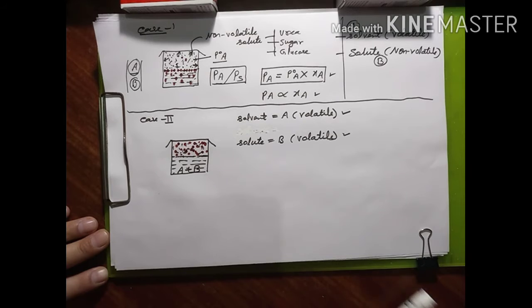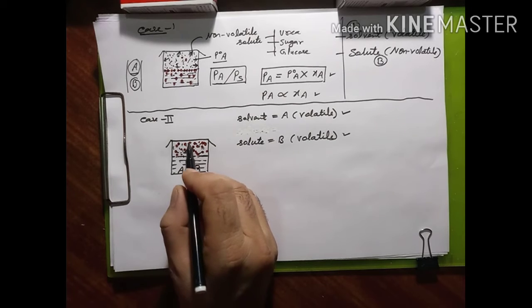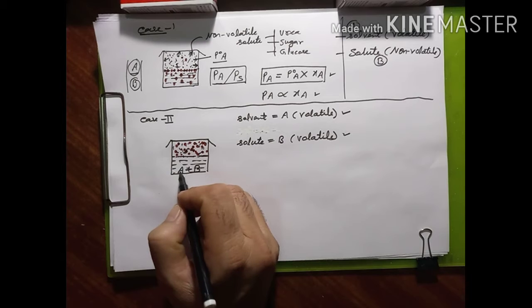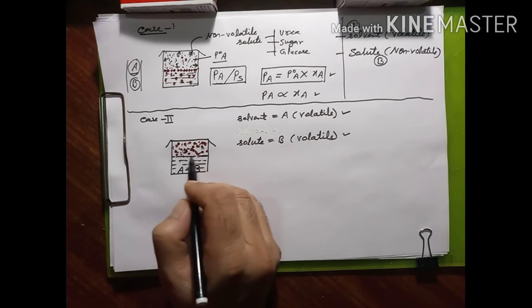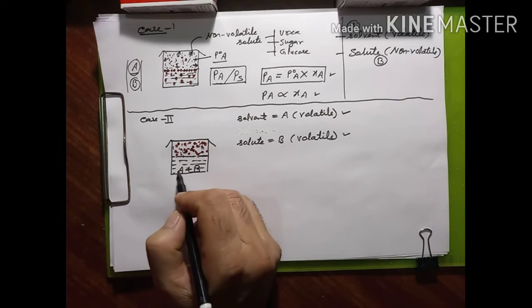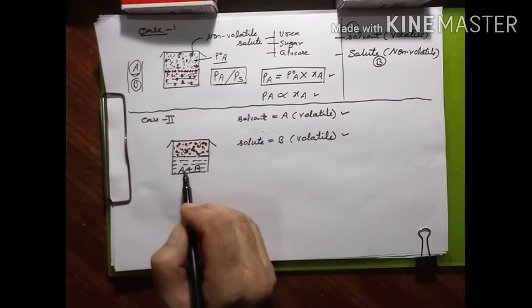Now you tell me, the total vapor pressure which is exerted on the upper side of this, whatever pressure is exerted by the component A, do we say it is P naught A? No. Because this whole vapor pressure which is exerted here will be the sum of the partial pressures of component A and component B. We cannot say P naught A because we have not taken component A in the pure form.